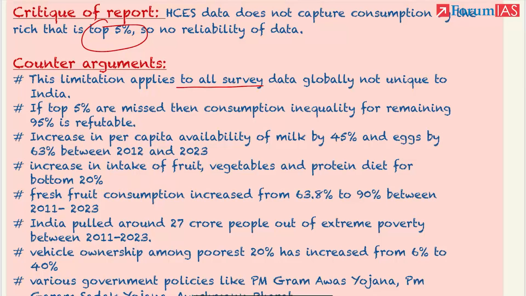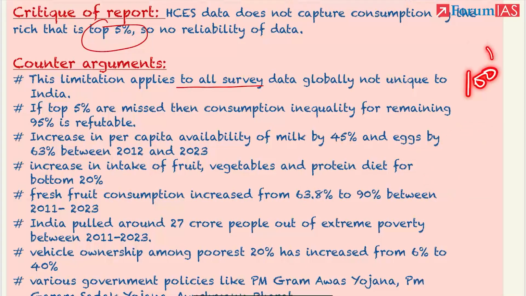This is shown by various data. First one, increase in the per capita availability of milk and eggs by 45% and 63% between the period of 2012 and 23. So basically this shows that consumption expenditure has increased. Okay, 45% and 63% for milk and egg. Second, there has been an increase in intake of fruits, vegetables and protein diet. For whom? For the 20% bottom strata of the population.